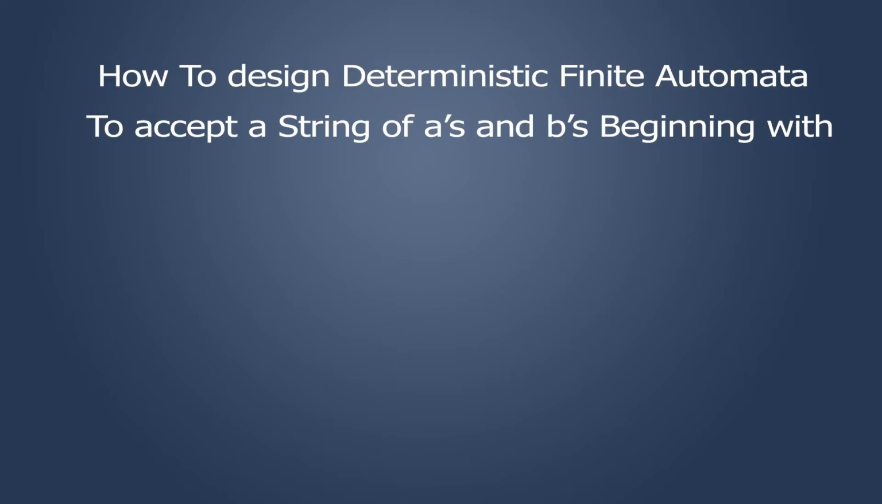Let's learn how to design a deterministic finite automata to accept a string of A's and B's beginning with ABB. Let's design a DFA which would accept this string, that is ABB. Let me consider Q0 to be the start state. How do I indicate a start state? I'll have an incoming arrow like this. So Q0 is my start state.